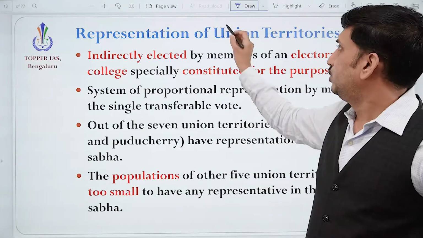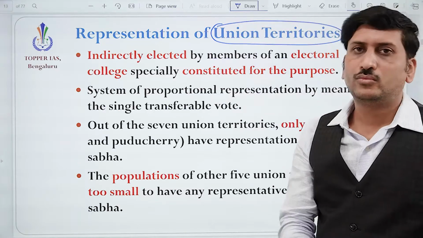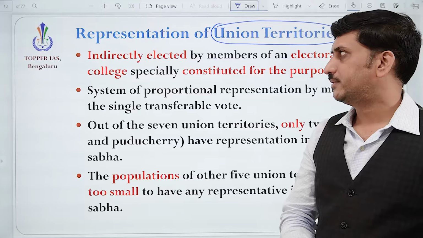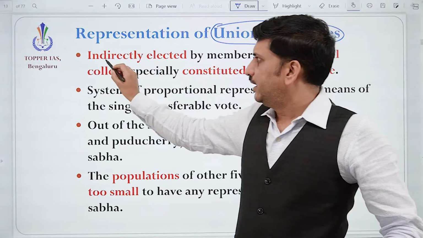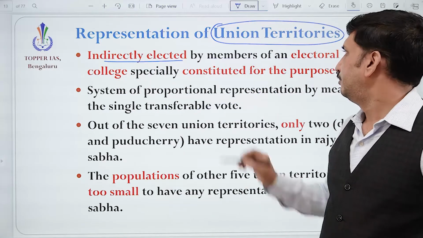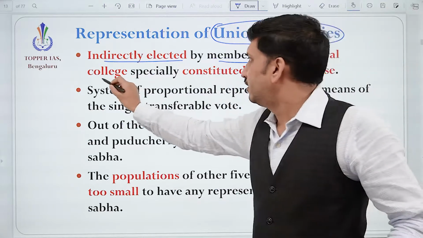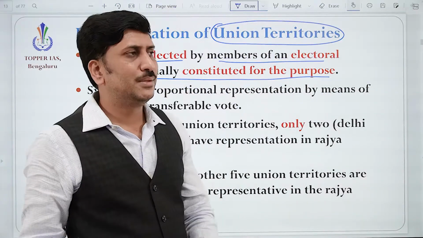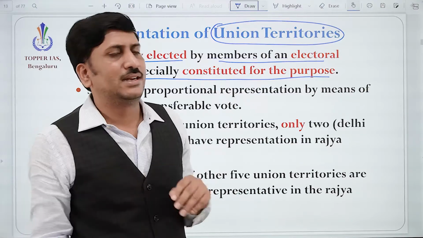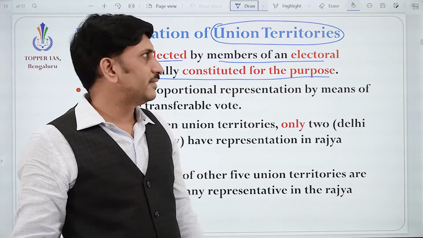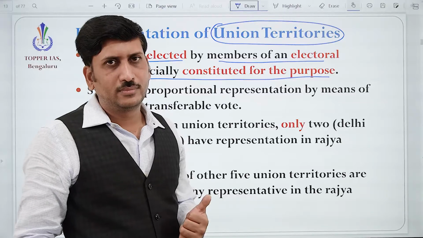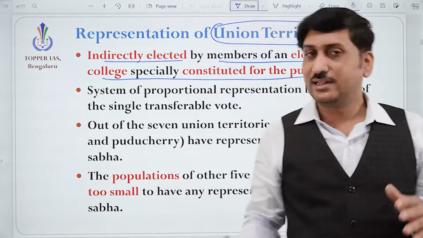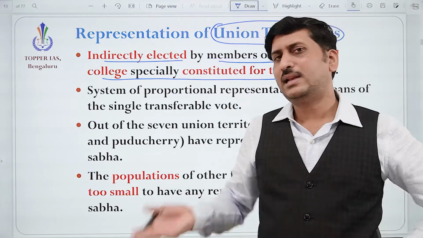And now we'll understand union territories. We have understood states. In union territories, what happens? See, here also they are indirectly elected, no doubt about it, but by the members of an electoral college specially constituted for the purpose. So why is it not directly mentioned, like simply indirectly elected by the elected people? The reason is, in all union territories, we cannot find MLAs. If a state legislative assembly is there, then MLAs will come.